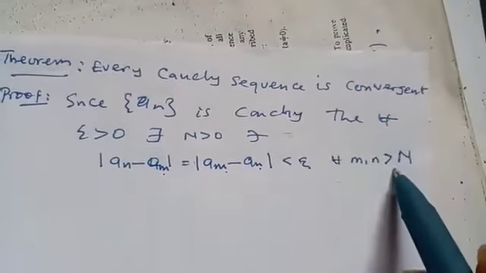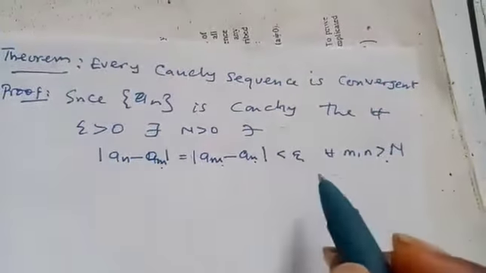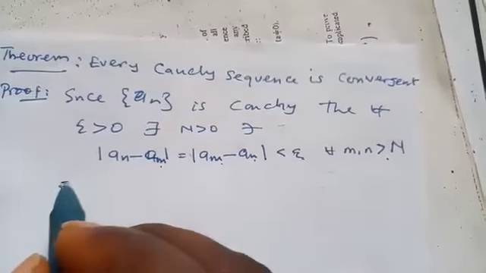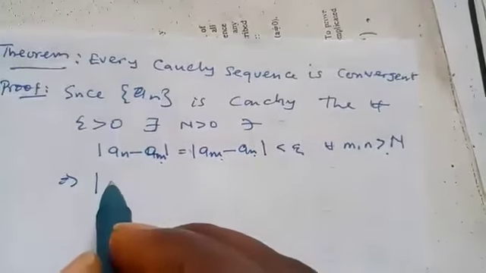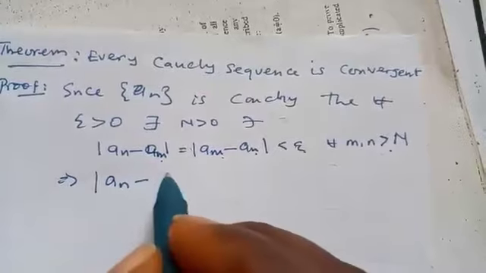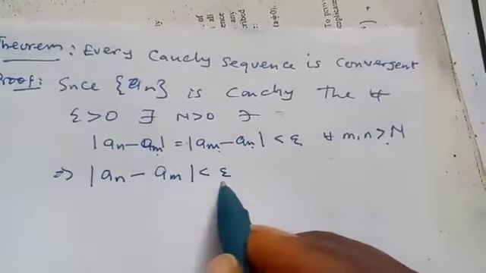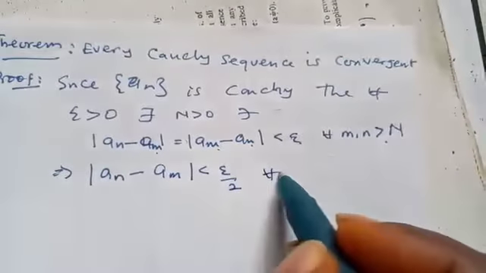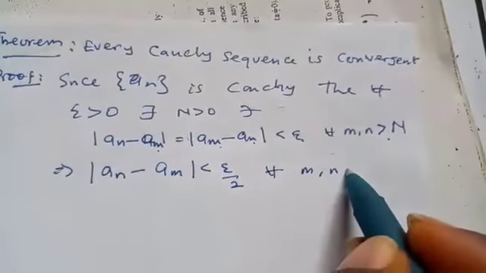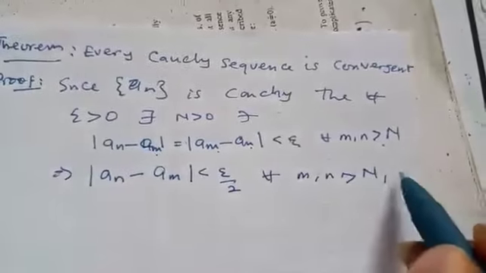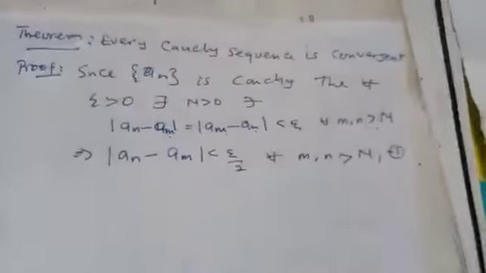This is by definition. Now we can write it as |a_n − a_m| is less than epsilon over 2, let's say for all m, n greater than N1. Let's keep it as equation 1.